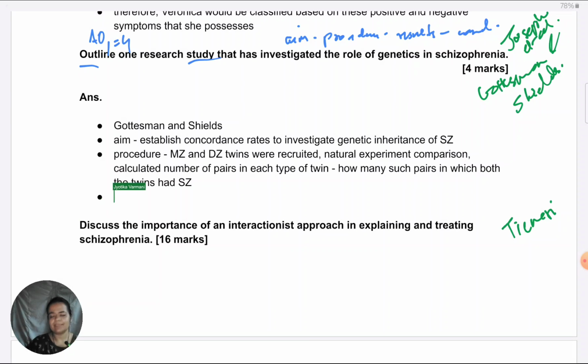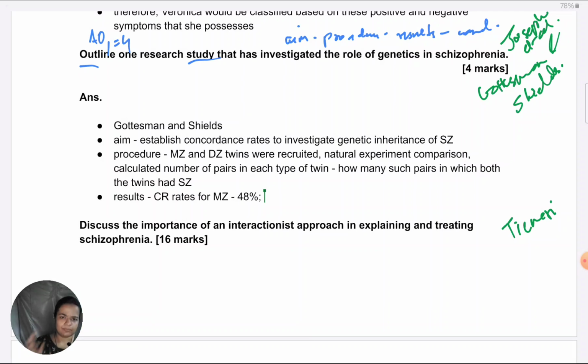Now, of course, the results are the most important thing, but we've come to it eventually. They established concordance rates for monozygotic twins as 48%. In some sources, you would find that they've established it as 42%. Gottesman and Shields have done many studies, so it depends which one you have learned. In different sources, different ones have been summarized. So perhaps you have come across that one in which the concordance rate was established as 42%. Definitely you can source the one which you have studied. You don't need to give the year for it, but it's perfectly acceptable.